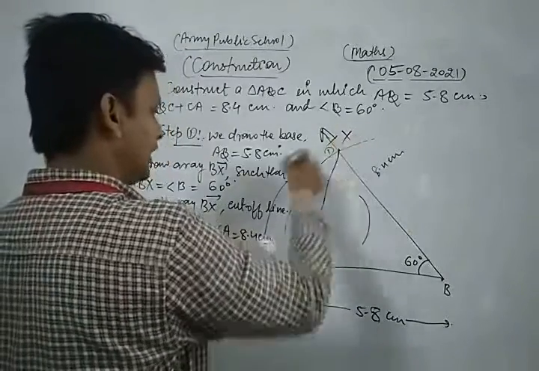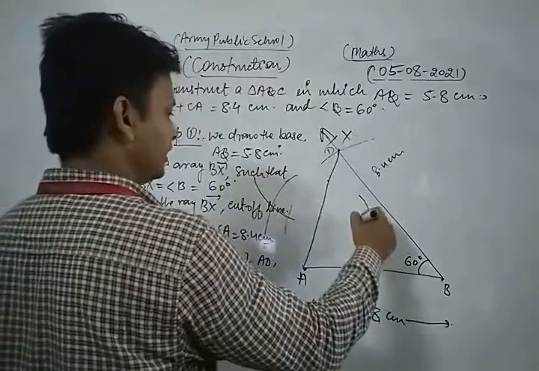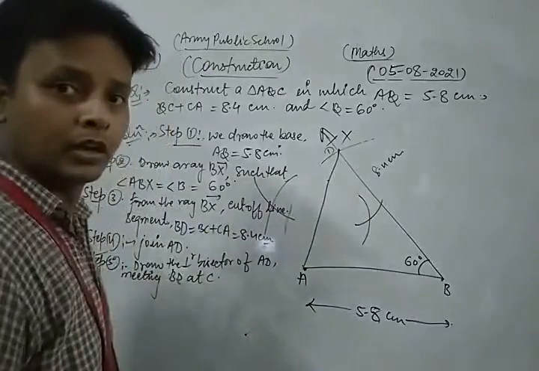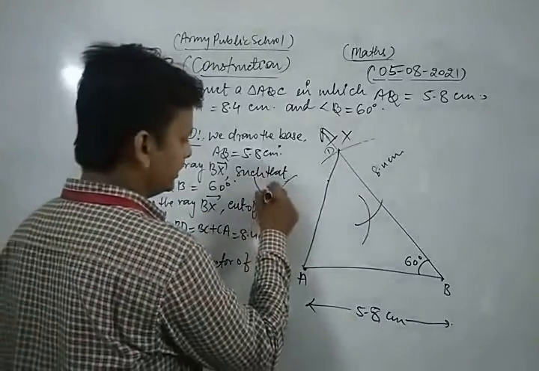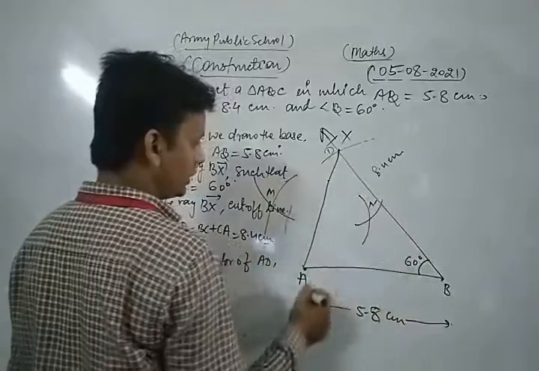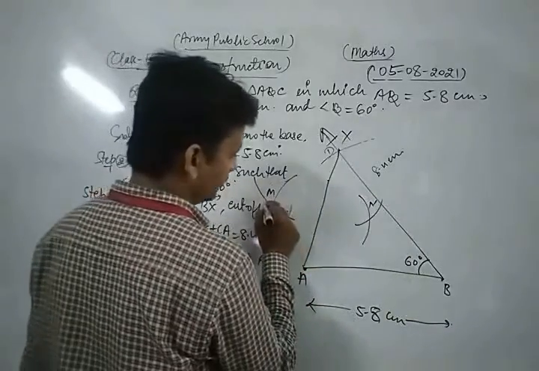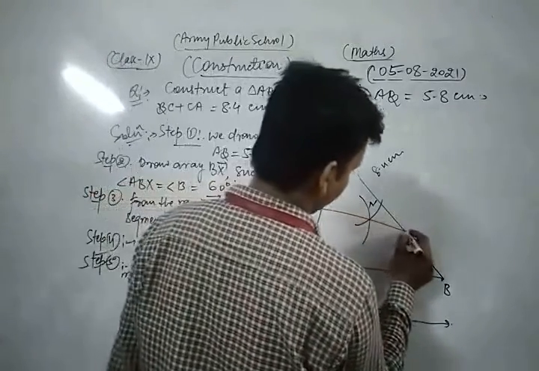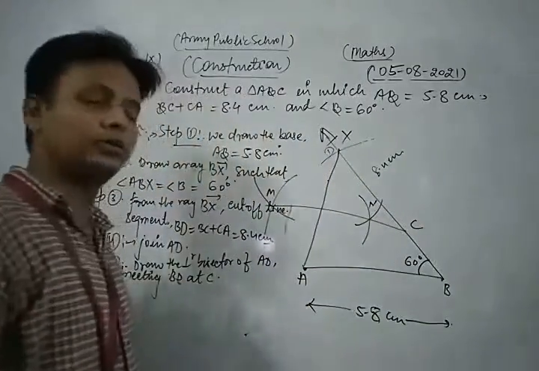Now taking D as center, with the same radius, cut the previous arc in this way. Okay. Now what I do? We join. Suppose they intersect each other at points M and N respectively. Join MN and produce to C.